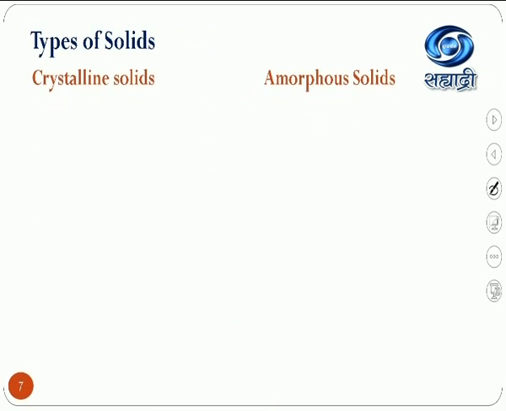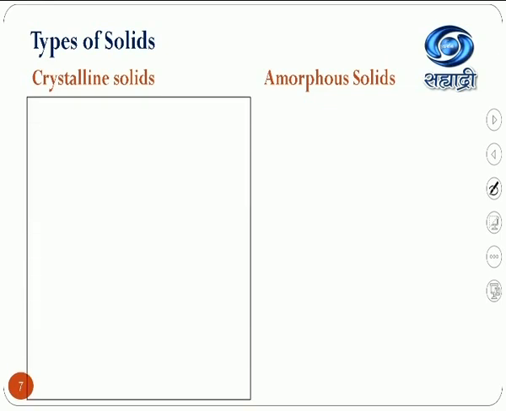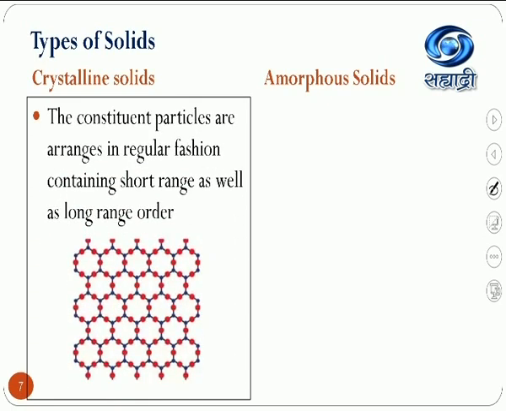Now, types of solids. Basically, solids are classified on the basis of how the constituent particles are arranged. They can be arranged in a regular manner or in an irregular manner. Now, let us discuss the crystalline solid.